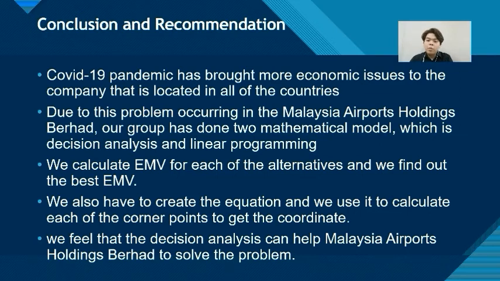In decision analysis, we built some alternatives, which are decrease the flight, change the time of flying, upgrade the seat of the ticket, and do nothing. After we calculated, the best EMV that we concluded is to decrease the flight. This is because when we decrease the flights, we can decrease the percentage of returned tickets. We also created the equation and used it to calculate each of the corner points to get the coordinates. We feel that the decision analysis can help Malaysia Airports Holdings Berhad to solve the problem.